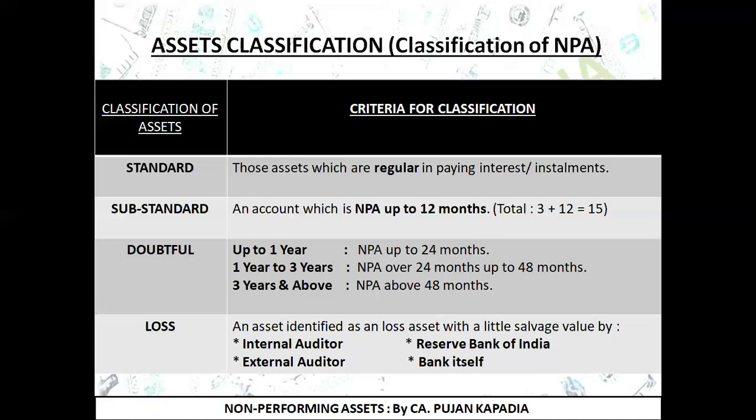So when any of these persons identifies that this amount is realizable or that nothing is realizable, they have the right to identify that particular account as a loss asset. Friends, I'm just giving you a moment, take a quick overview of all the four types that I have mentioned over here.